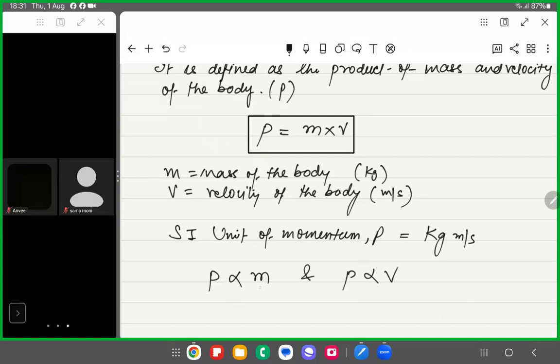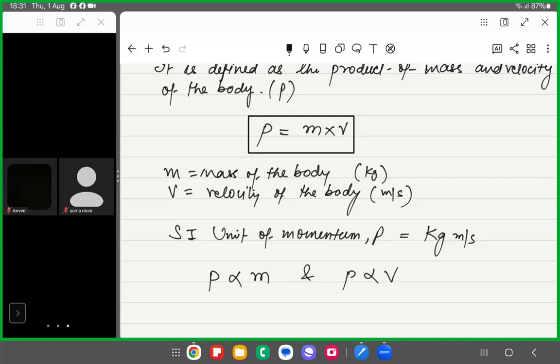This means if a mass is small but its velocity is very high, even then it can create a big impact. That's the reason a bullet fired from a gun, having a very small mass in grams, can kill a person. Why? Because it is moving with very high velocity, and that's the reason it has a very high momentum, which can create a big impact.